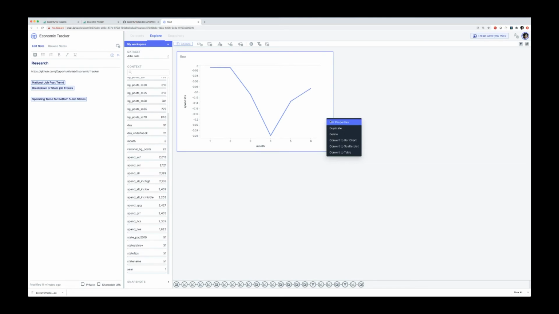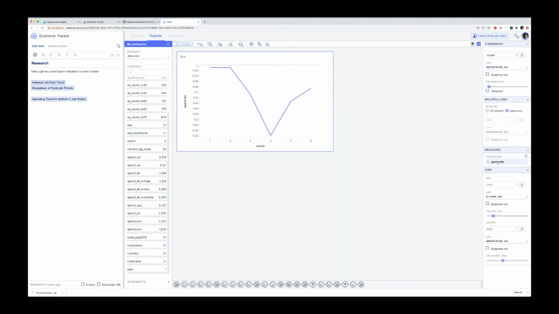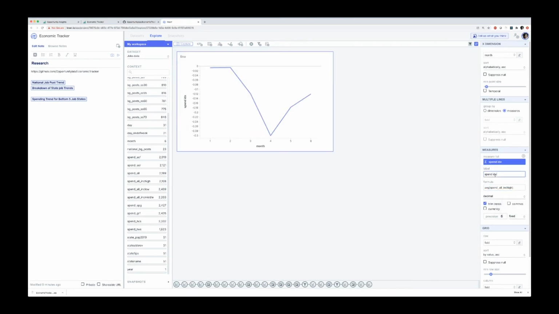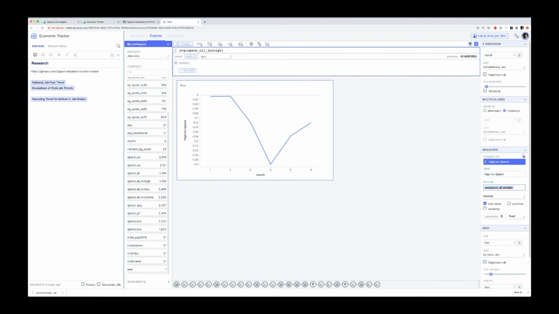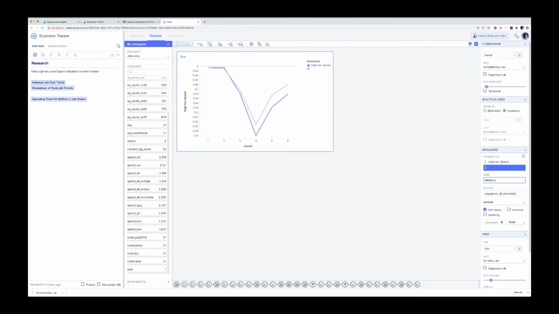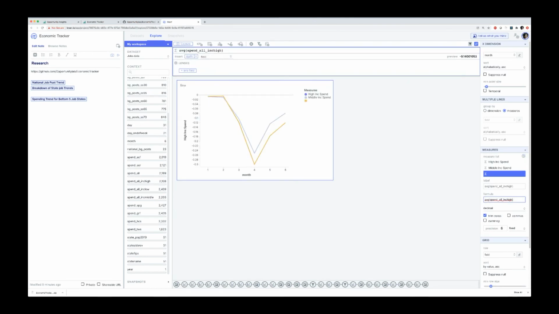What I could do is add multiple measures here and say, instead of looking at spend all, I want to look at spend for all income high. We'll call this high income spend. And I'll add another one for the middle income spend. And finally, we'll add one for the low income spend.